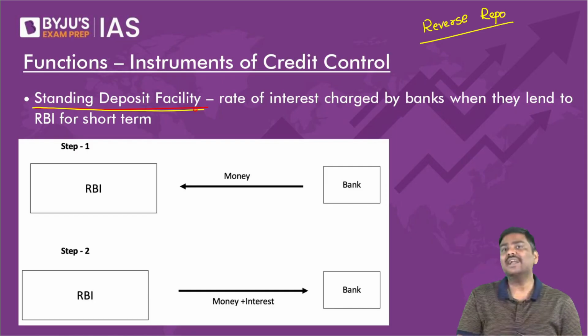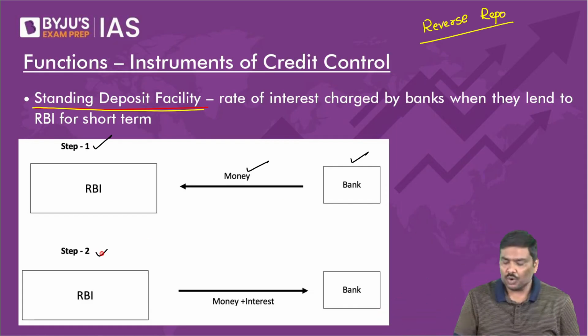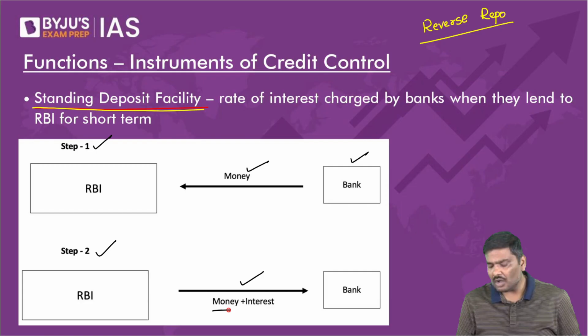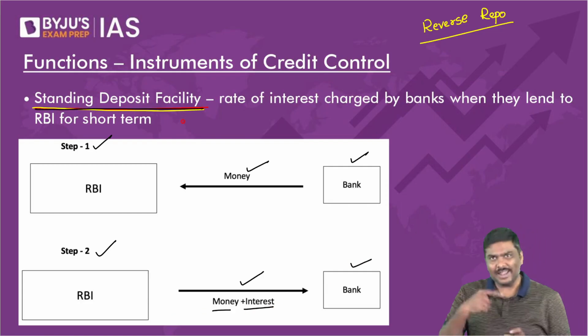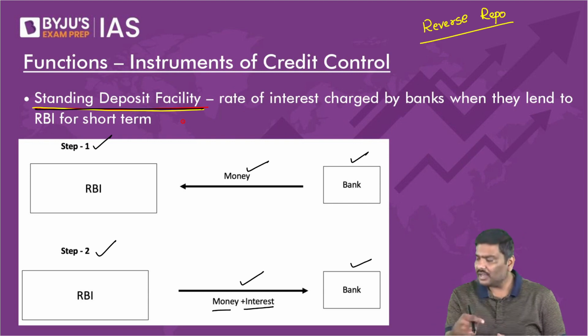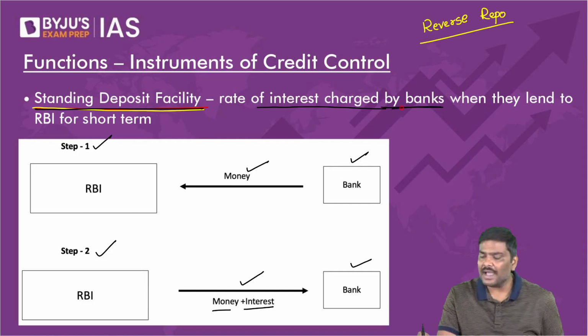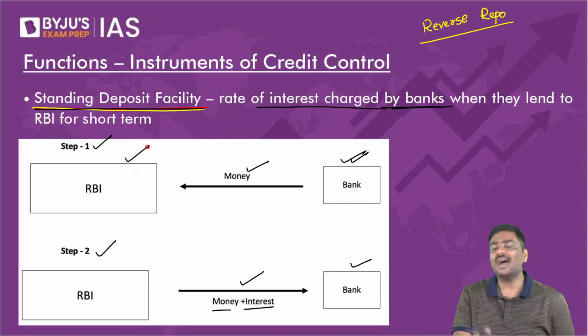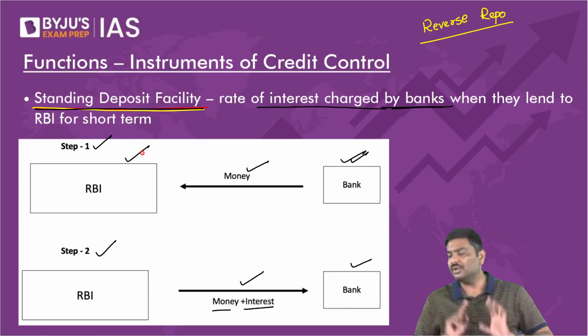Now what will happen in a Standing Deposit Facility? Please observe here. Step 1, RBI will collect money, deposits from the bank. Step 2, let's say after 7 days, after 14 days, RBI will return this money along with interest to the bank. So under the standing deposit facility, can I define it like this? It is a rate of interest which is paid to banks when they keep deposits with RBI for a very, very short duration.